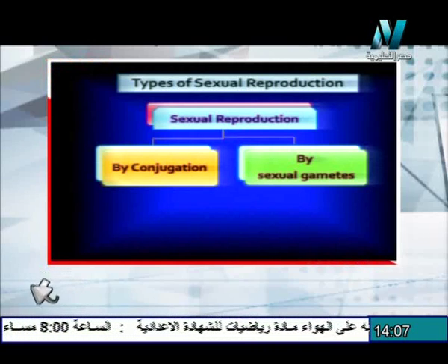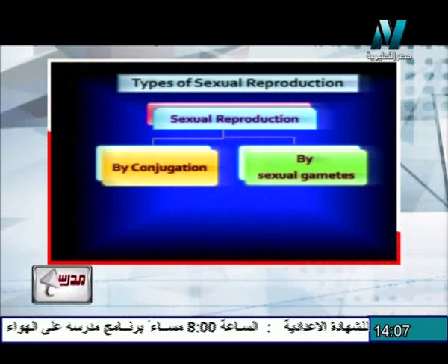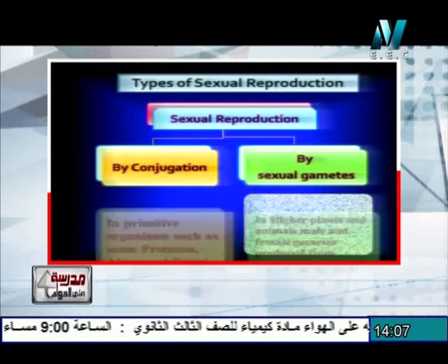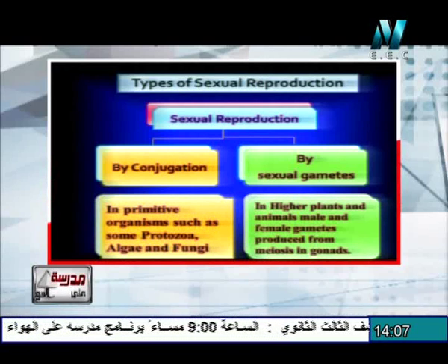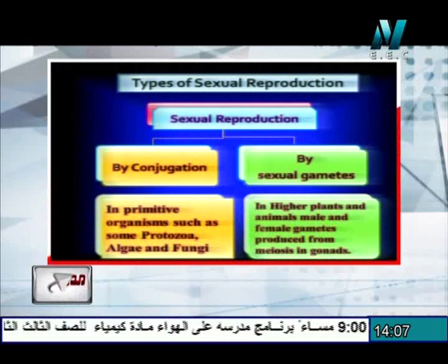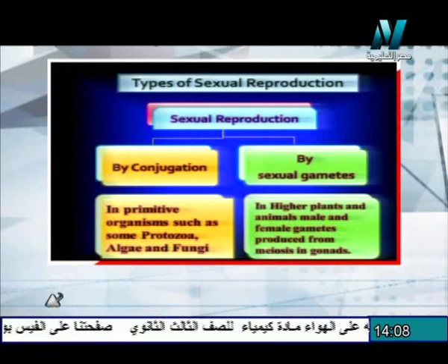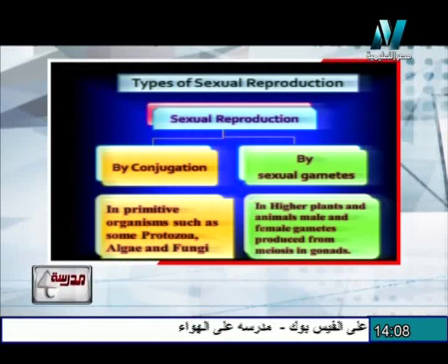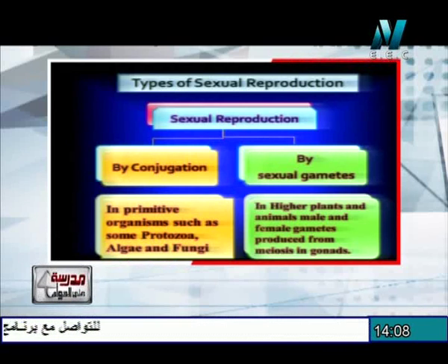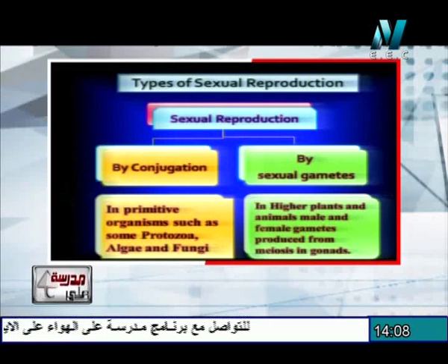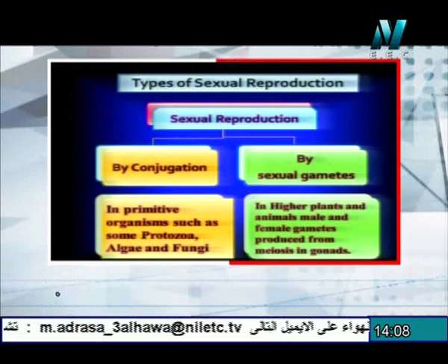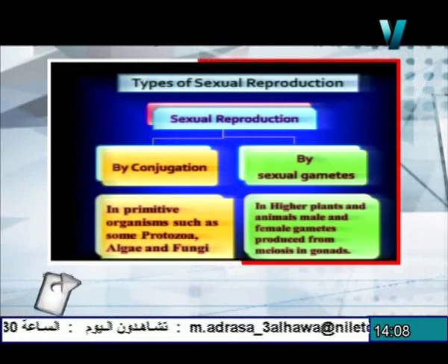The first is conjugation. The second is sexual reproduction by gametes. Conjugation takes place in primitive algae, such as Spirogyra, some protozoa, and some fungi. But sexual reproduction by gametes takes place in higher plants and higher animals, because the female produces gametes, and the male also produces gametes as a result of meiosis, and due to the fusion between male and female gametes, a zygote forms which can develop to produce a complete individual.